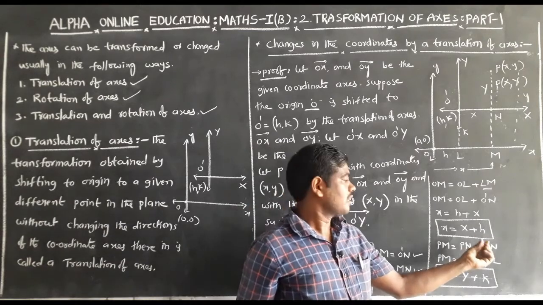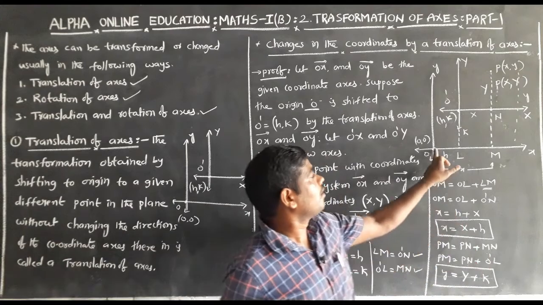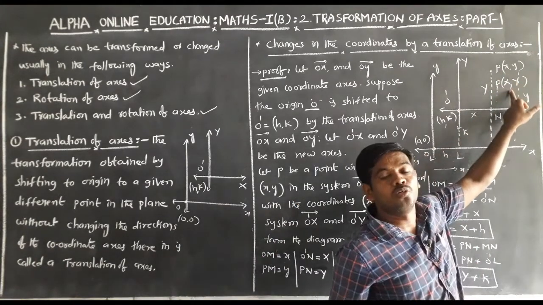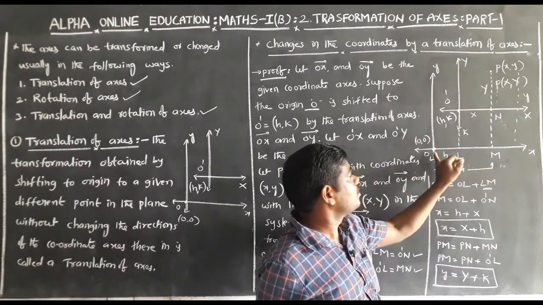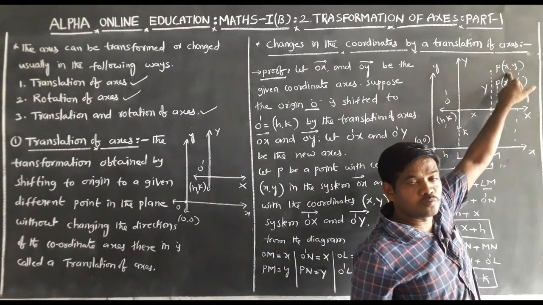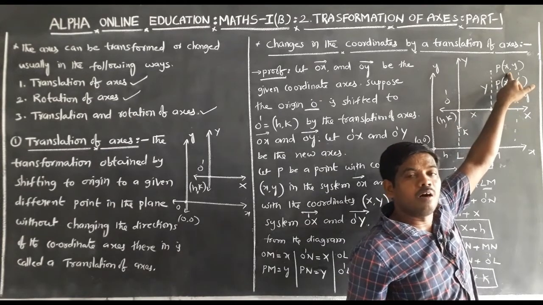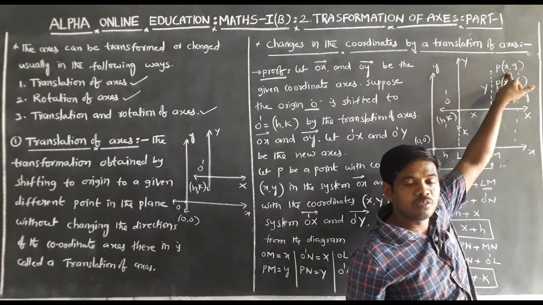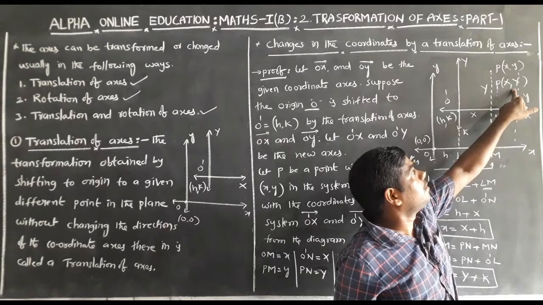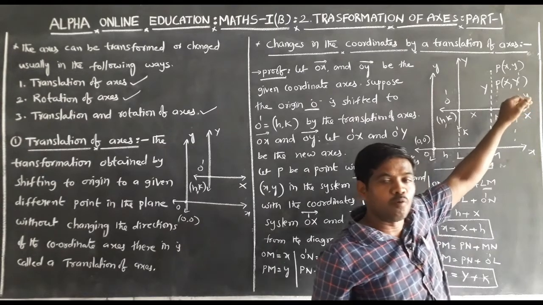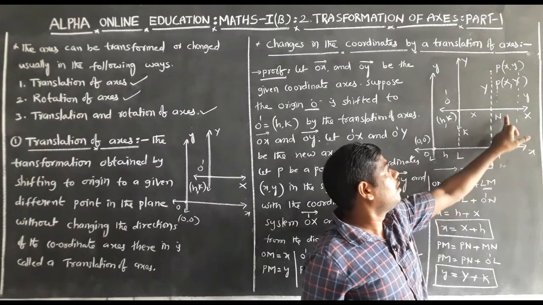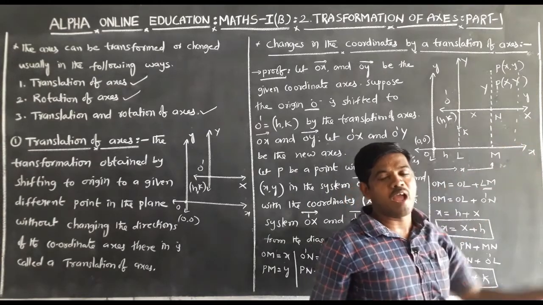This is the relation between the origin shifted point, old point and new point. Origin shifted point H comma K, old point small x comma small y are with reference to old system or with respect to old axis. P capital X comma capital Y be the new point with reference to new system or with respect to new axis.